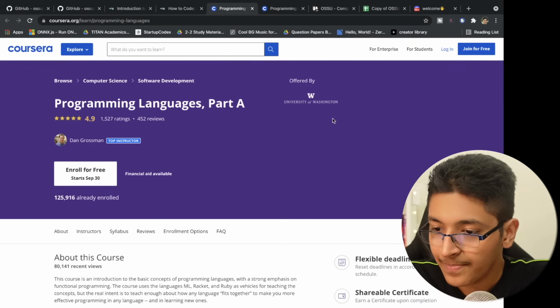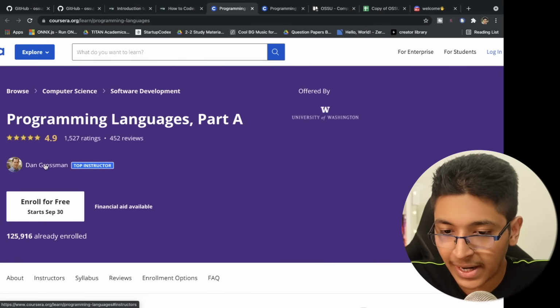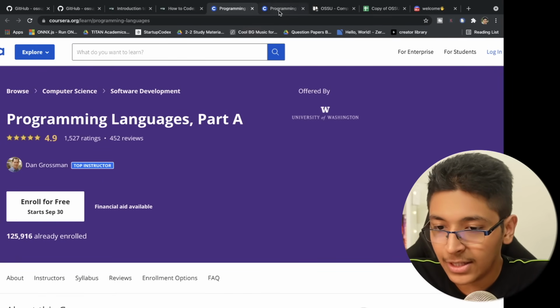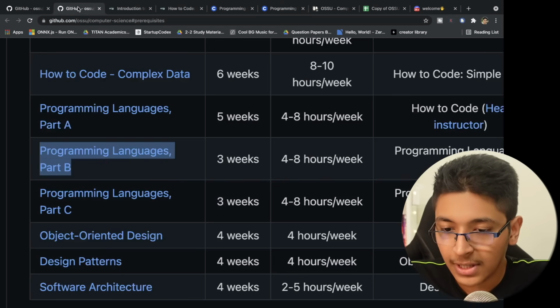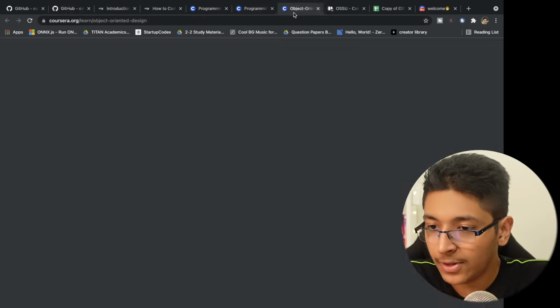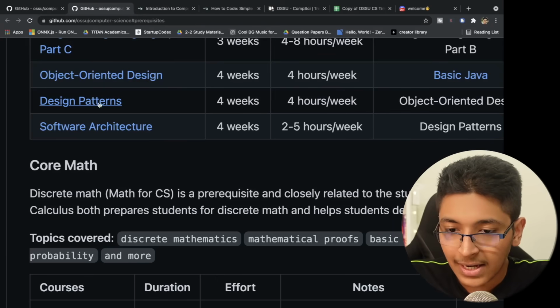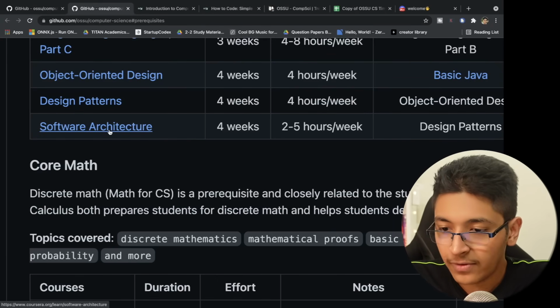So here you have University of Washington. This is the college, and they have this course by Dan Grossman. And then you obviously have part B of this course. Then of course, if you go here, you'll be having object-oriented design. If you look at that, that's going to be again a course on Coursera by the University of Alberta. Then of course you have design patterns, then you have software architecture.